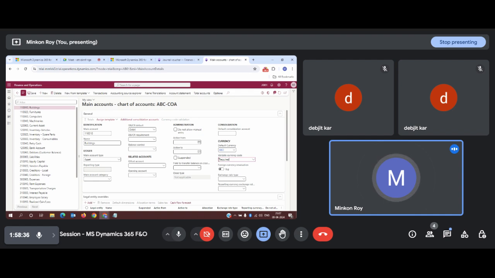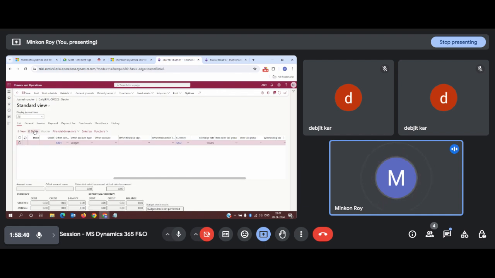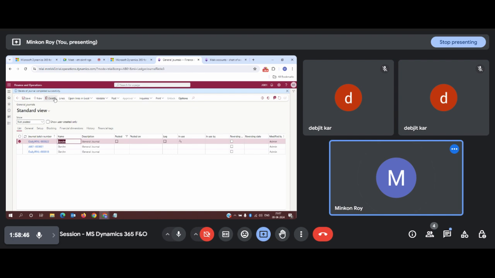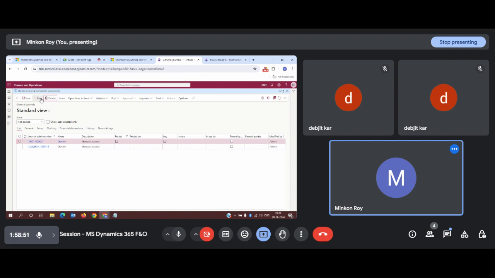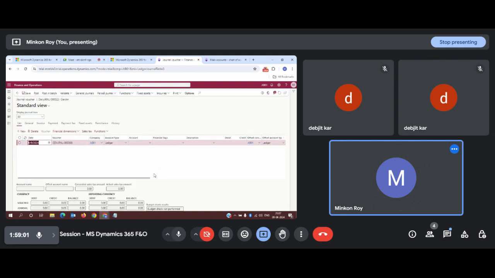Now if you are validating with the required option, it will bring up the UAE dirham. So let us see once again. Let us create a new journal and go inside lines.